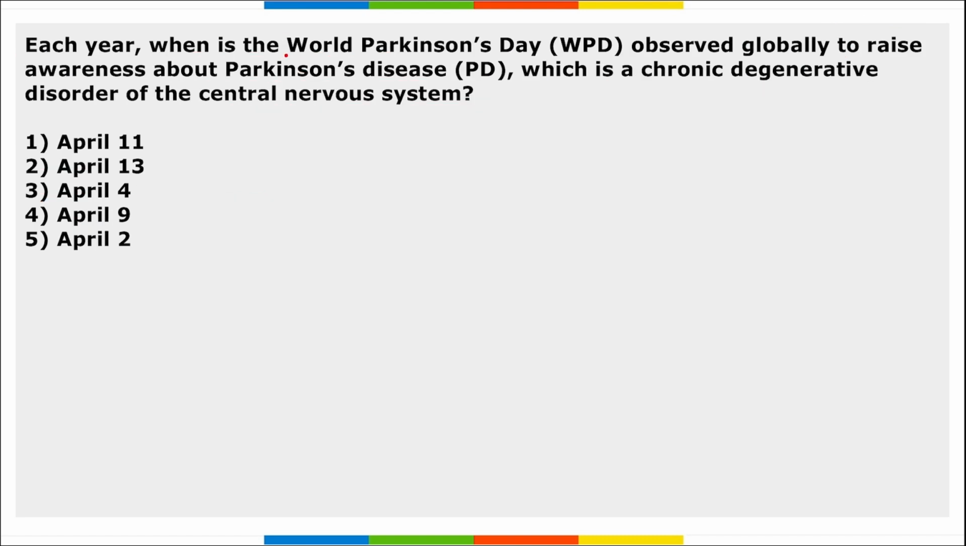Next, each year, when is the World Parkinson's Day observed globally? Parkinson's is a disease. It is a chronic degenerative disorder of the central nervous system. We observe this day on 11th of April every year.